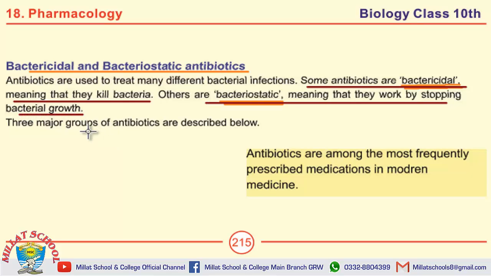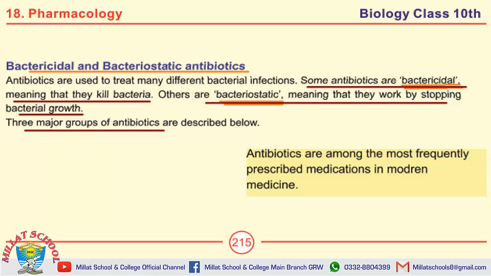This is the major difference between bactericidal and bacteriostatic antibiotics. How many major groups of antibiotics are there? There are 3 major groups of antibiotics.